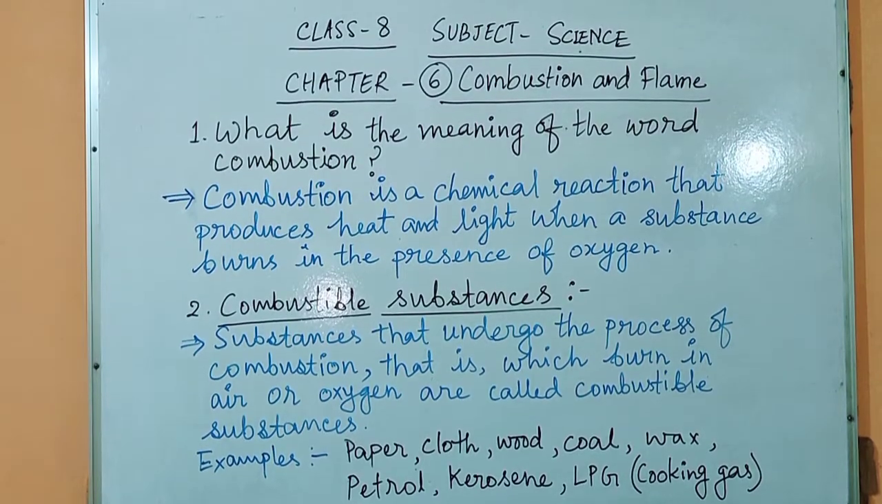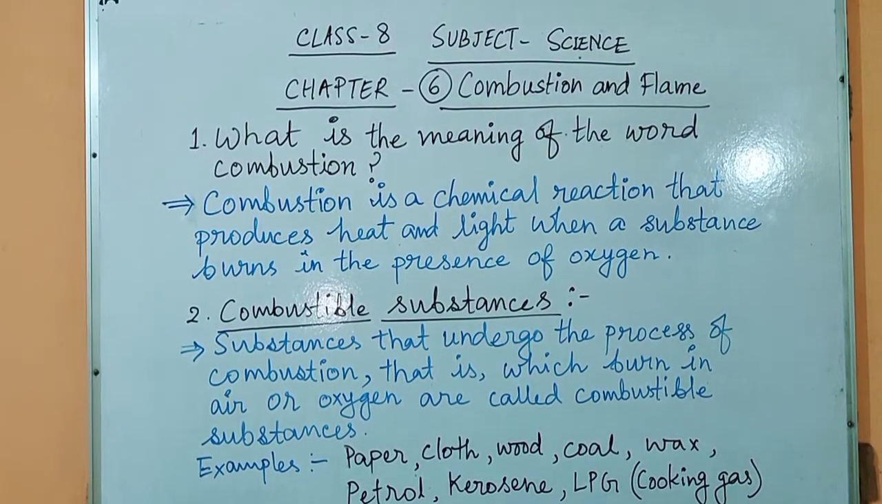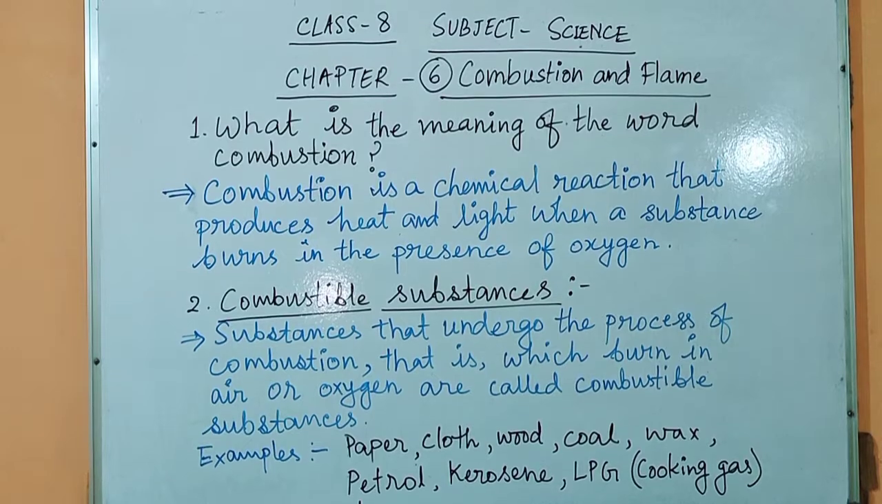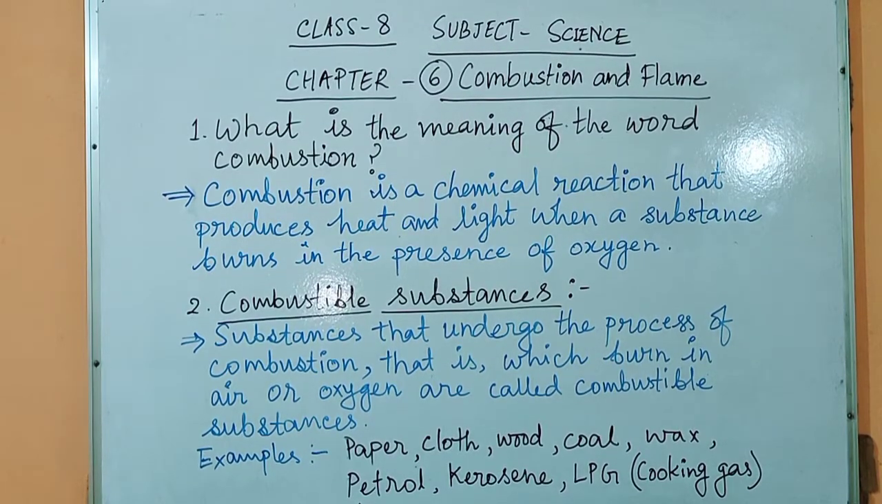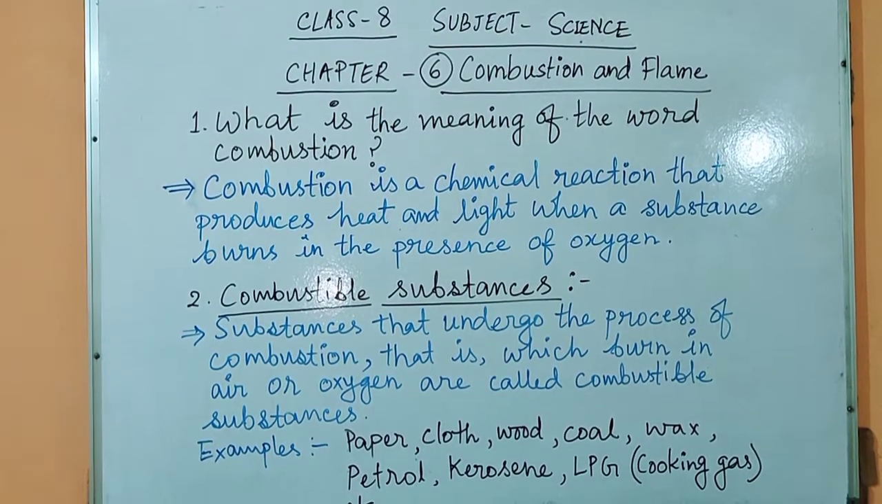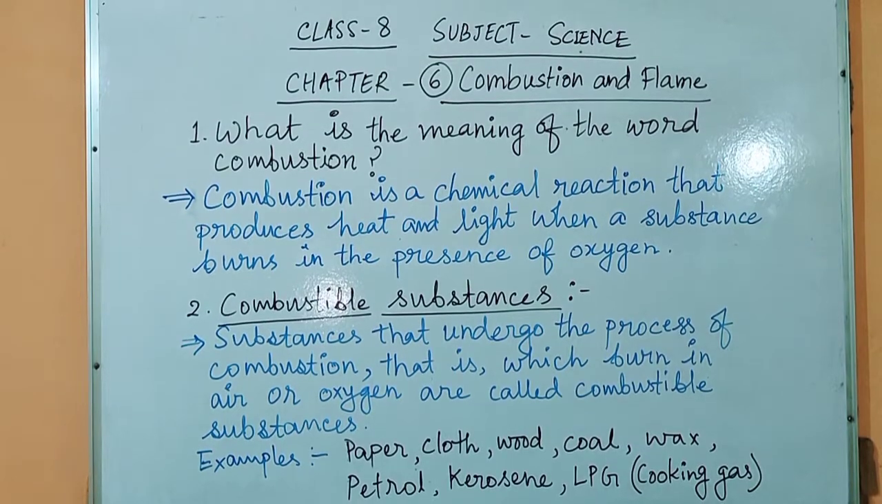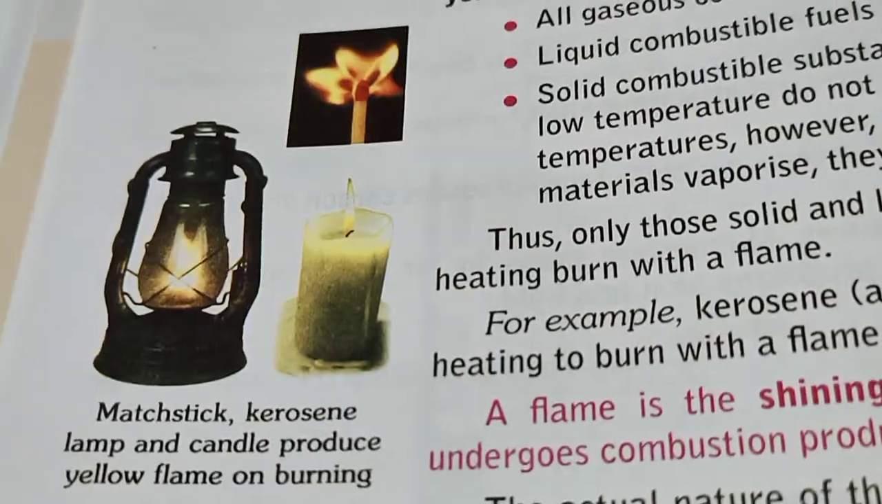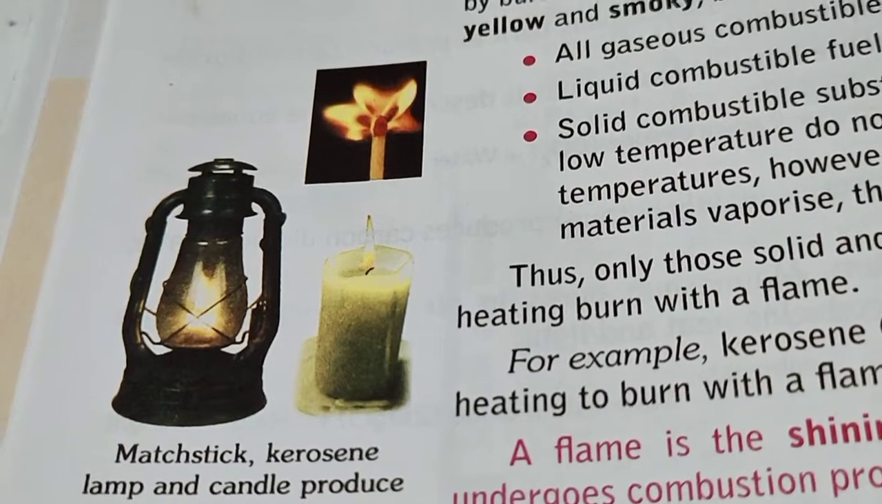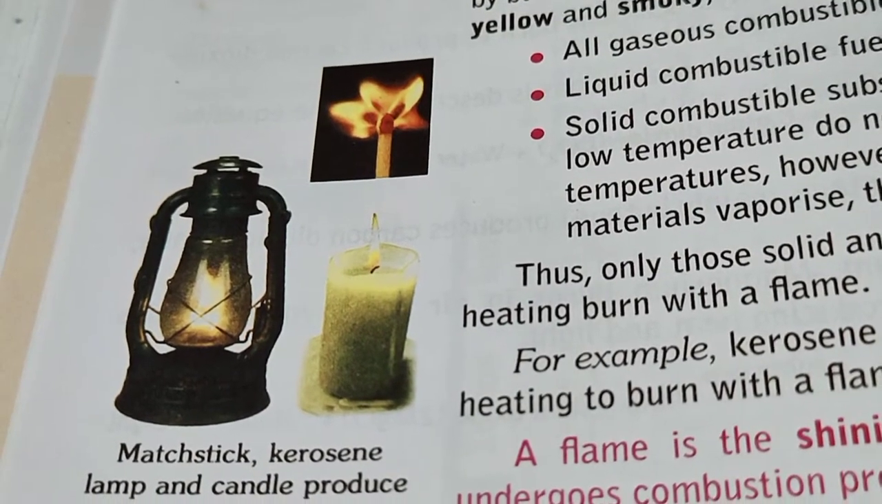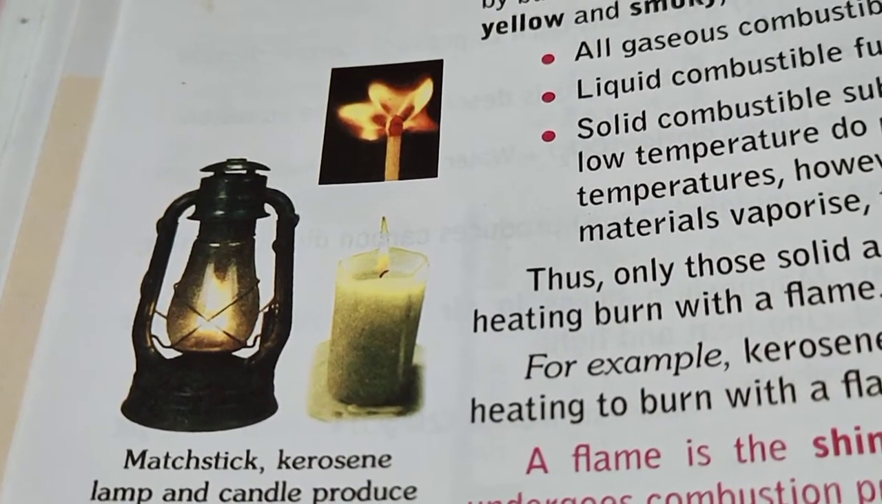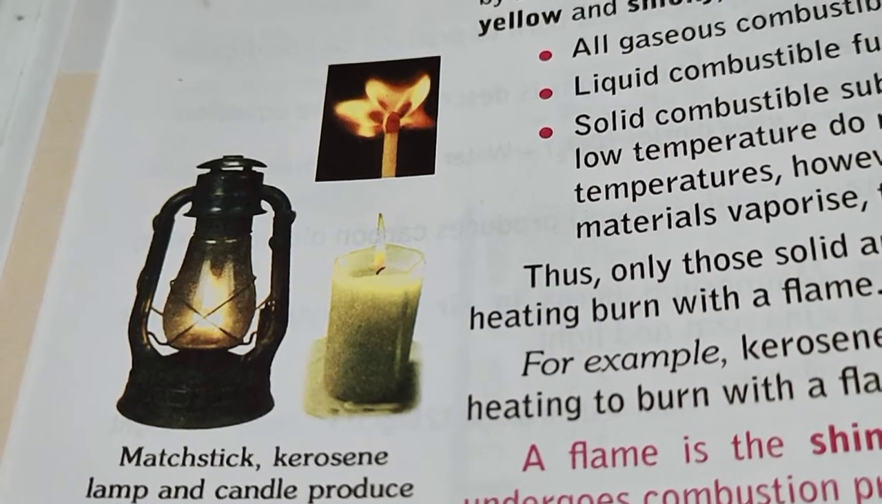Please write down the common combustible substances around us. It's paper, cloth, wood, coal, wax, petrol, petroleum, kerosene and liquid petroleum gas. So here we can see different combustible substances: matchstick, kerosene lamp, candle.